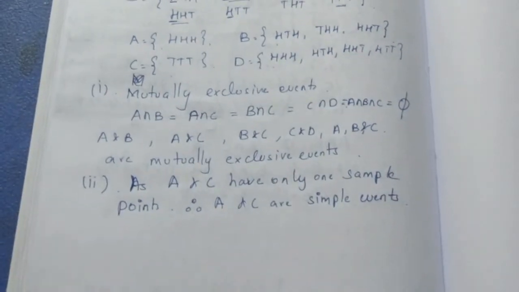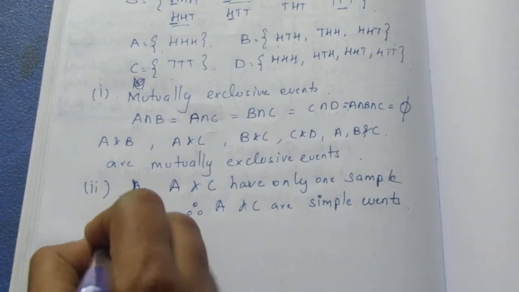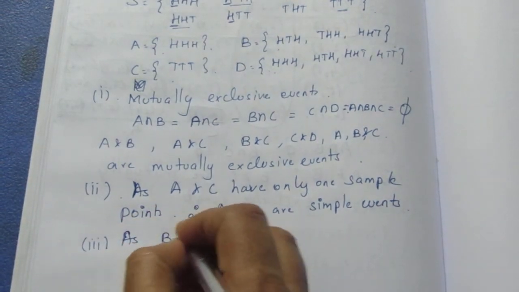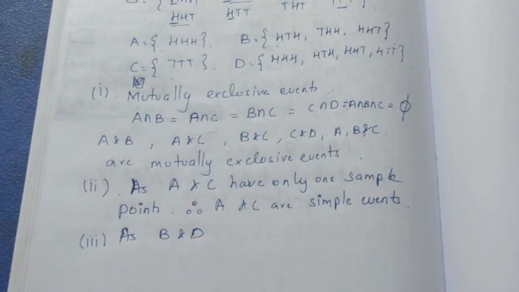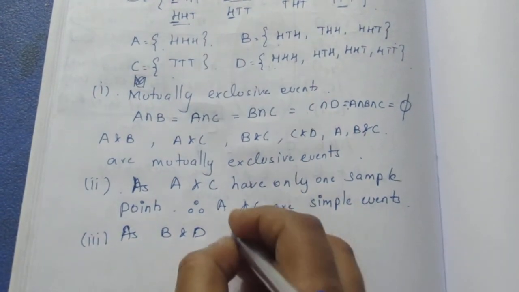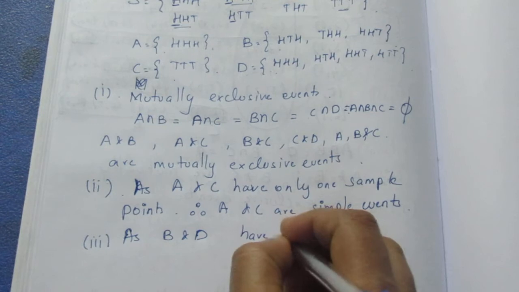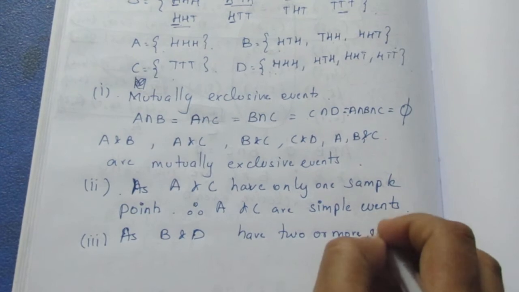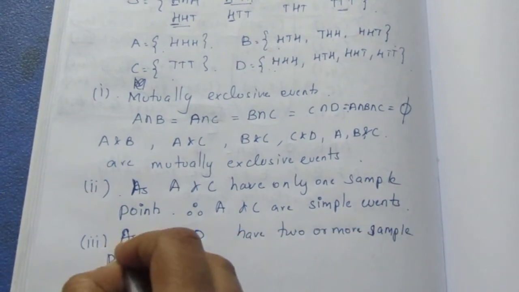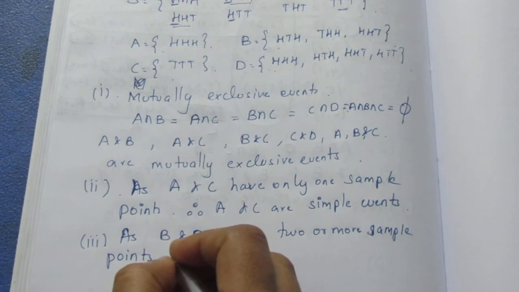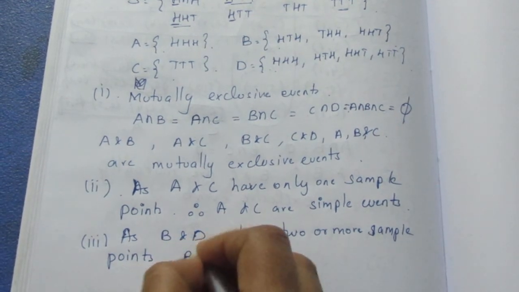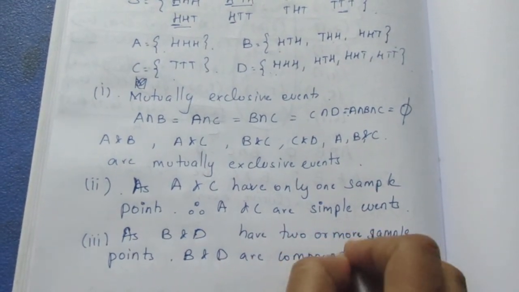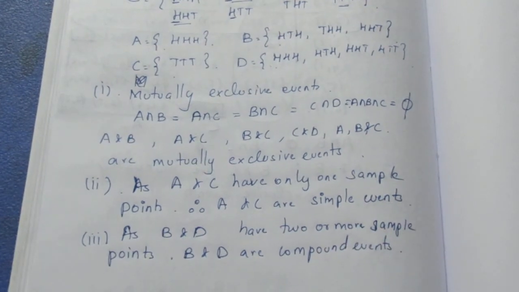Now we'll move on to the third subdivision, compound events. B and D are compound events. Compound events means the opposite of simple, more than one sample point. B and D have two or more sample points. So B and D are compound events. So they are called compound events.